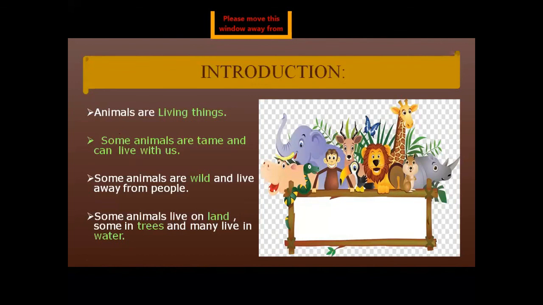This is the answer of question number 2. Write a note on animals. And when you will write a note on animals, what will you write? You will write animals are living things. Some animals are tame and can live with us. Some animals are wild and live away from people. Some animals live on land and some in trees, and many live in water. This is the answer of question number 2. Write a note on animals.